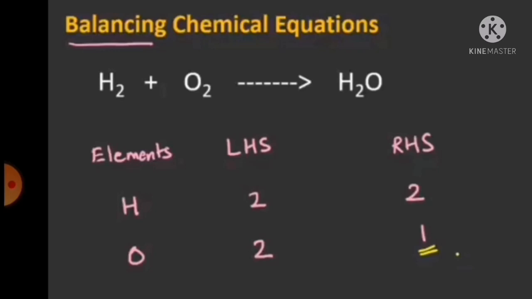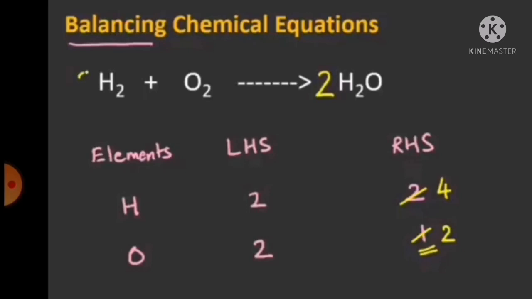But in the case of oxygen, left hand side there is 2, and right hand side only 1. So how to balance that? Is it a balanced equation? No. To balance that, we have to multiply oxygen with 2. So can we multiply oxygen alone? It is not possible. So we are multiplying water molecule with 2.